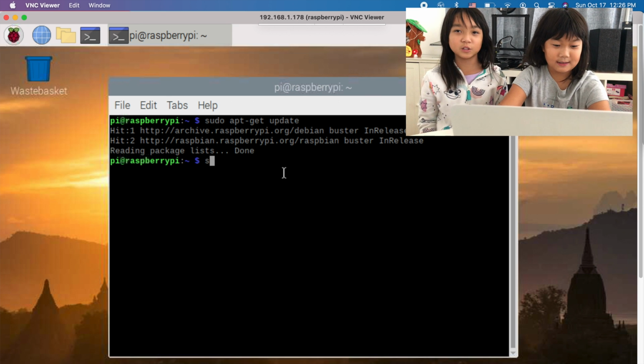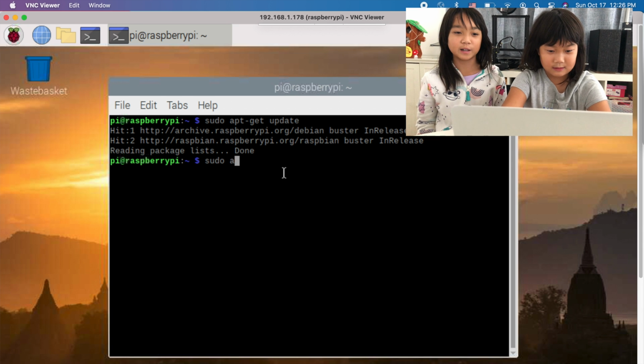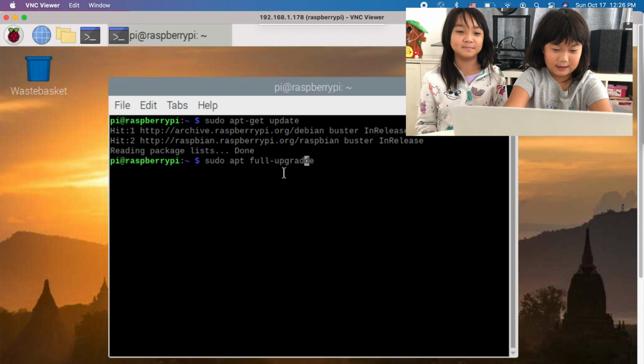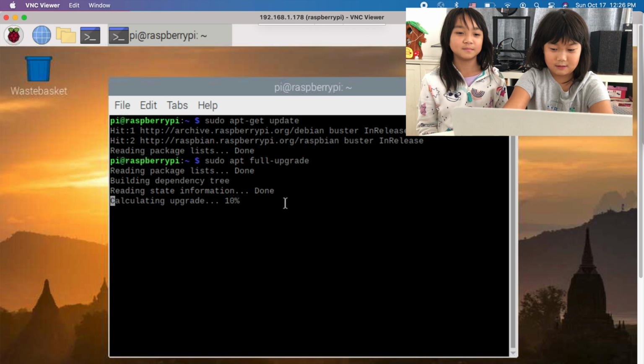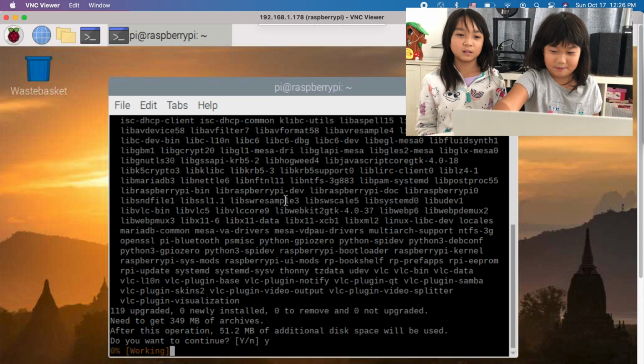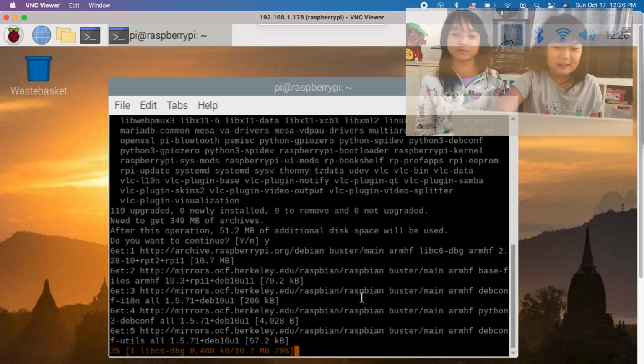Alright. Now we're going to do our full upgrade: sudo apt full-upgrade. This one will take a little while. Press Y. Like 10 minutes.